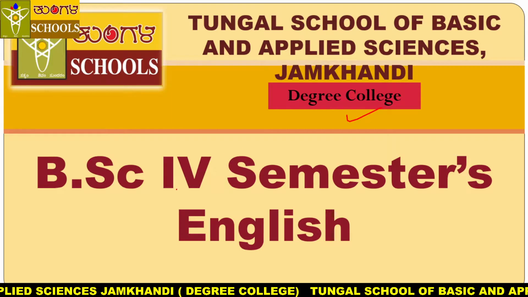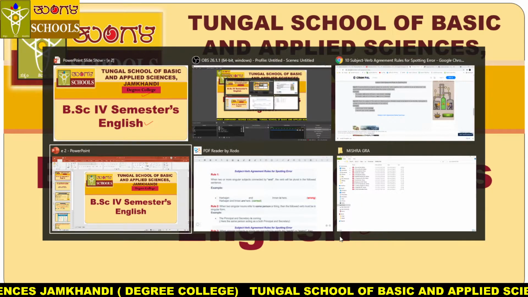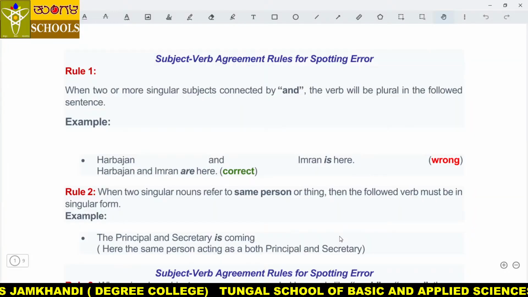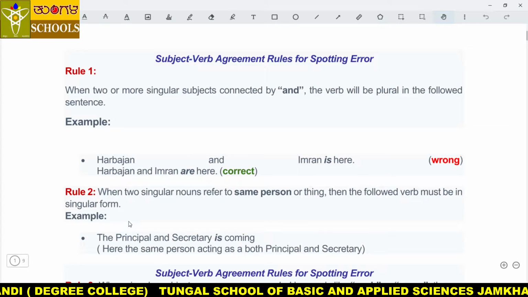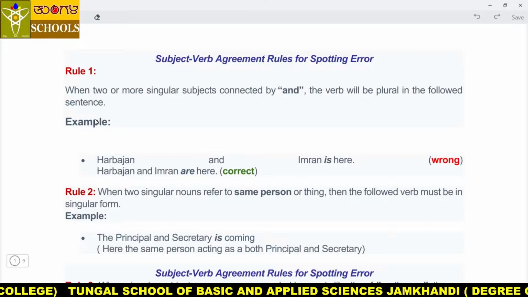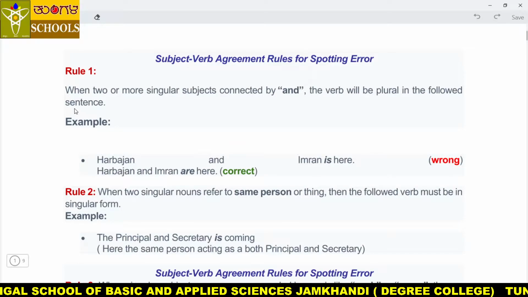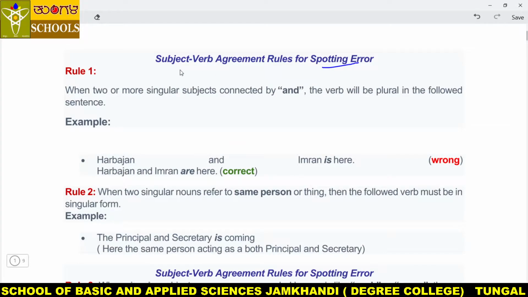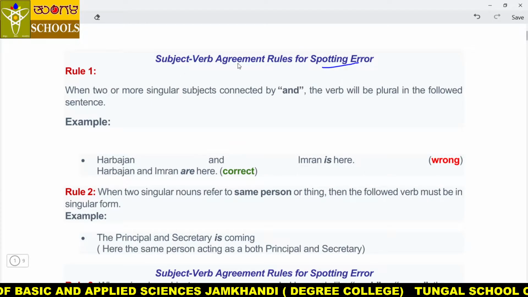In this video class, we're going to learn 4th semester's Basic English language, my dear students. Dear students, you already came to know very well what the syllabus of our grammar section is, and we have already started the grammar section called common errors. In that, the important topic of parts of speech we discussed in the last class, and in this class we are going to study spotting errors or common errors on the subject verb agreement topic, my dear students.